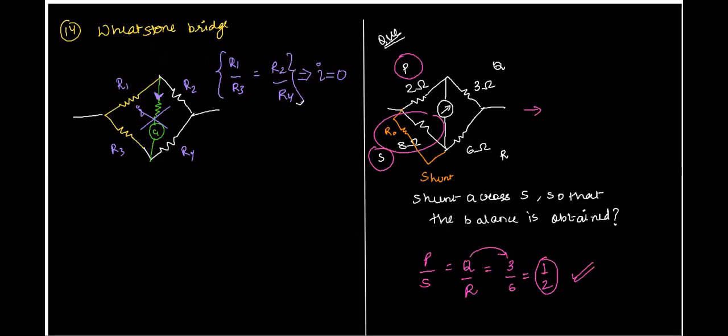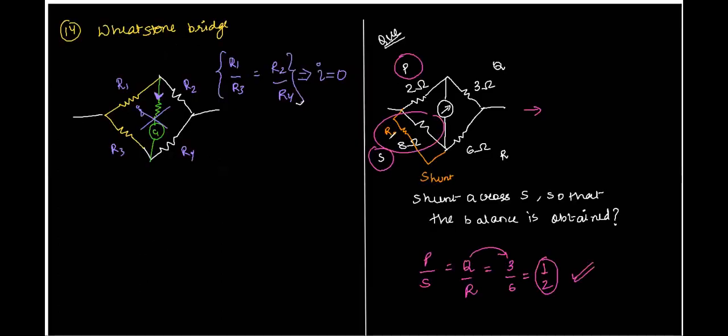The value of P is 2. The value of S we don't know. Therefore, the value of S should become equal to 4. Now, the net value of S will be because of the two resistors put in parallel, which two? 8 and R0. R0 is the shunt that we are putting. So we'll have the net resistance S is R0 into 8 upon R0 plus 8, because R0 and 8 are in parallel. So we are getting this as the answer, right?